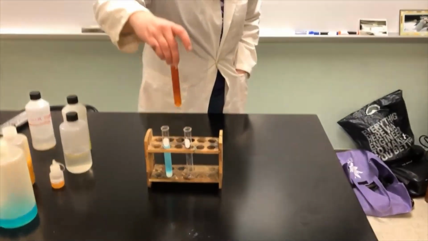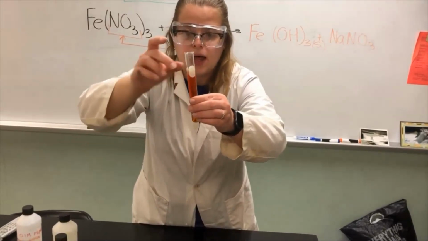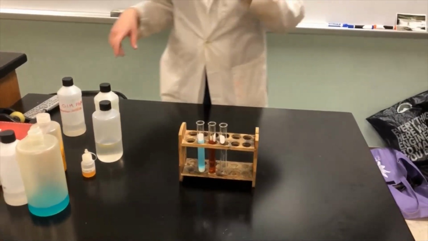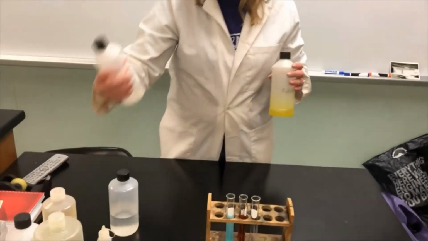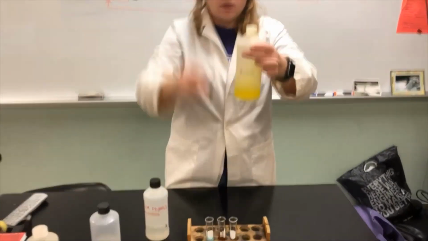Again, you can start seeing splitting up on the very top. It's very cloudy. All right, our last reaction we're going to look at is between potassium chromate and lead 2 nitrate. So potassium chromate is a very yellow solution.